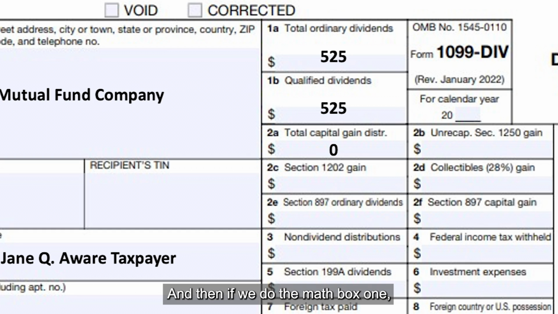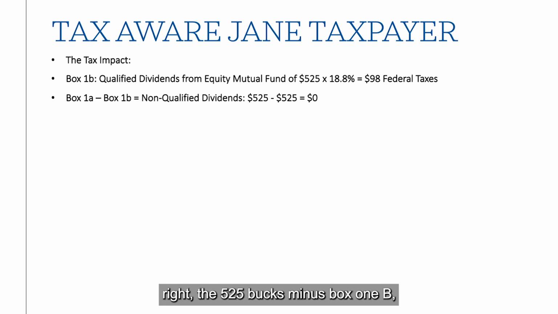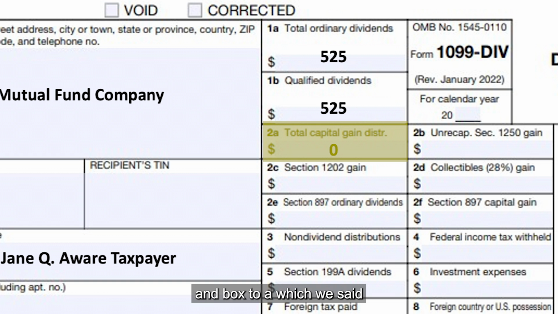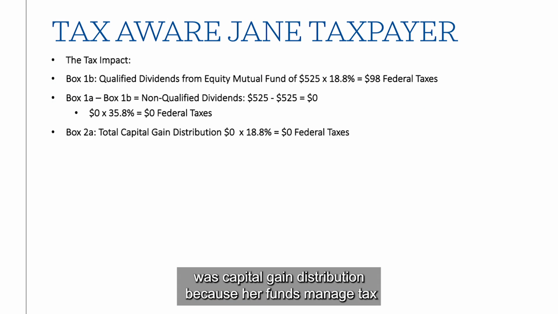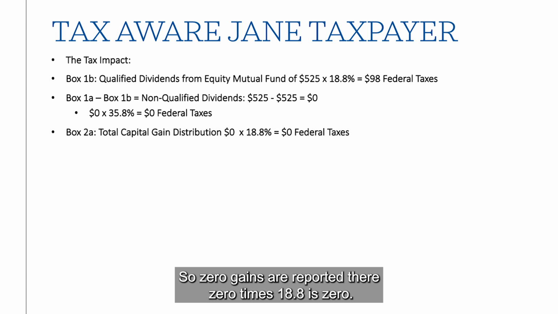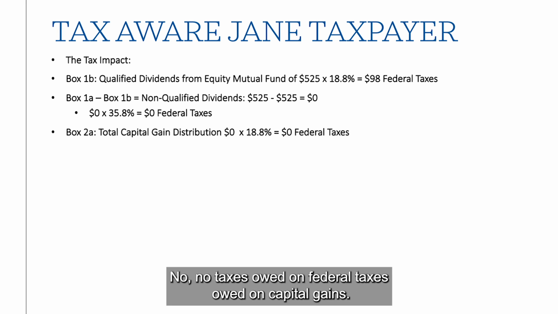And then if we do the math, box 1A, right, the $525 minus box 1B, which is the qualified dividends, we get 525 minus 525 is zero. So she owes zero tax on non-qualified dividends because there wasn't any. And box 2A, which we said was capital gain distribution, because her funds are managed tax-aware and there wasn't any turnover, she didn't have any distribution. So zero gains are reported there. 0 times 18.8 is 0. No federal taxes owed on capital gains.